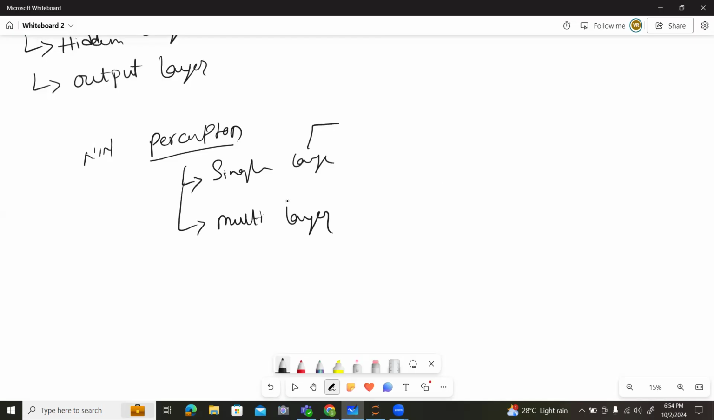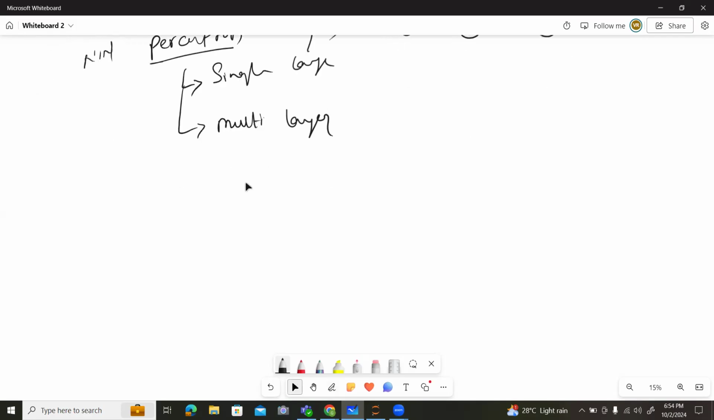Let me discuss what a single layer perceptron is. A single layer perceptron has only a single input, a single hidden layer, and a single output. This is the input, this is the hidden layer, and this is the output. Whereas the multi-layer perceptron has multiple inputs and multiple hidden layers.